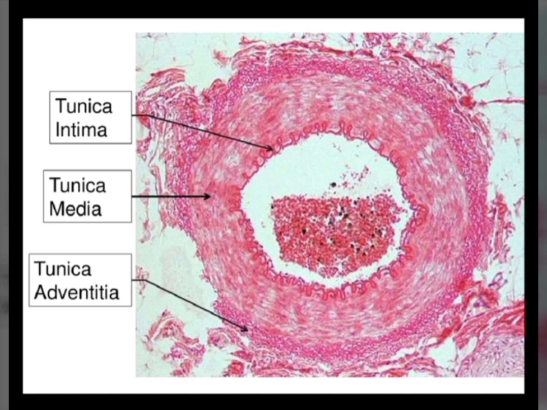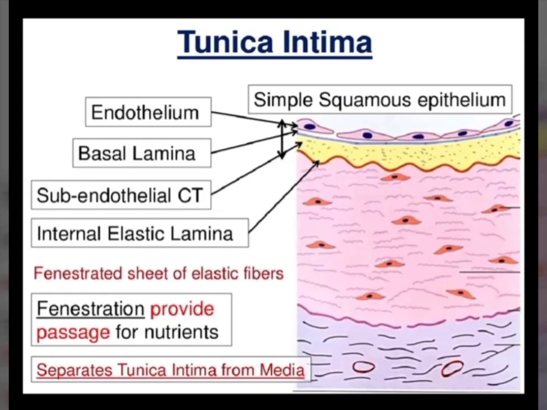Then we have the tunica media, which is the muscular coat. This is the coat which consists of circularly arranged smooth muscles. And then the outermost layer is the tunica adventitia, which is a connective tissue layer made up of collagen and elastic fibers, and these collagen and elastic fibers are arranged longitudinally most of the time.